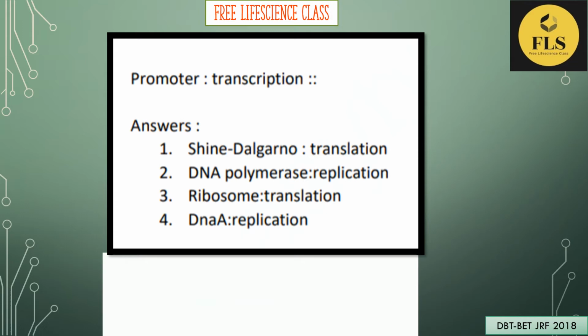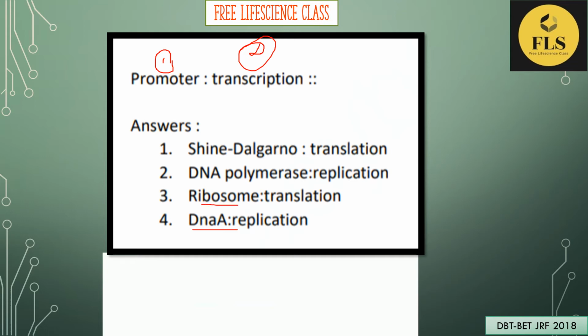So in the question it is given that the first one should be the promoter and the second one should be the process. Here, DnaA is a protein and it is not a promoter for the replication process. Looking at the third option, it is given with the ribosome.